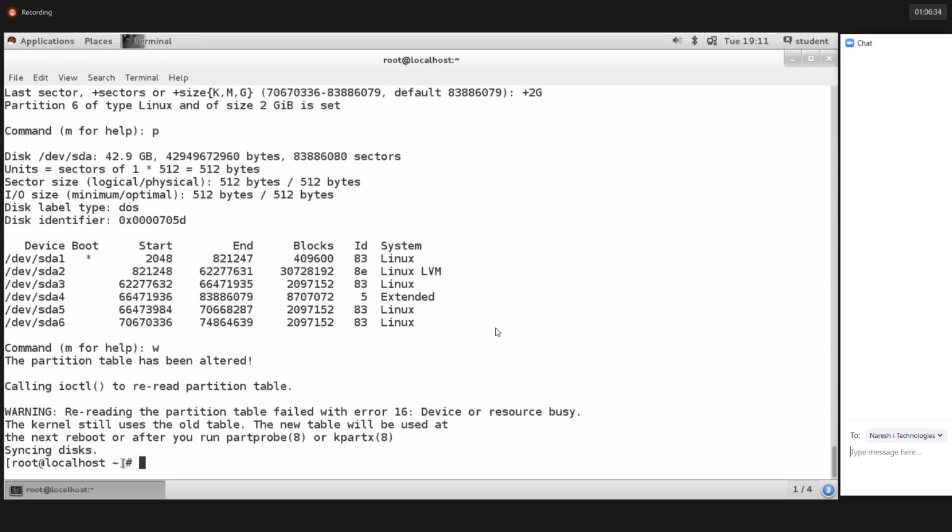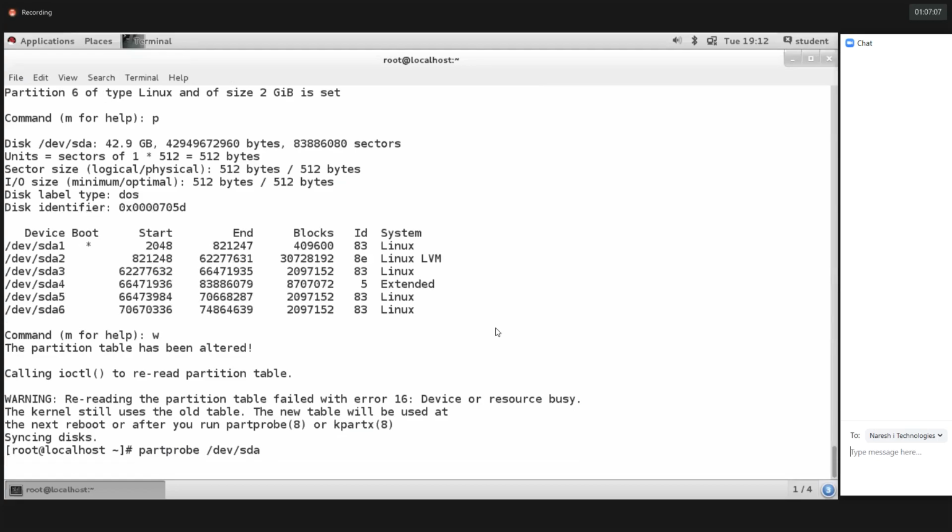I'm back to the terminal. Guys, we need to update the partition table. We saved the partition table, but we didn't update it. So how to update the partition table? We should reboot the operating system. But don't reboot the operating system in a real-time environment. So instead of reboot, we have a few commands here. You can use partprobe or kpartx. The partprobe command we need to use to update the partition table. So partprobe /dev/sda, then hit enter.